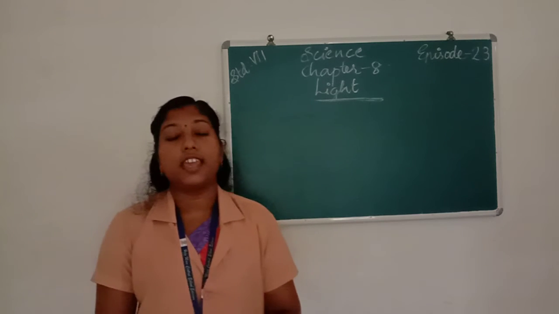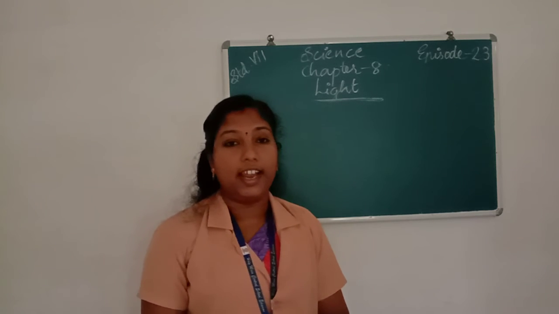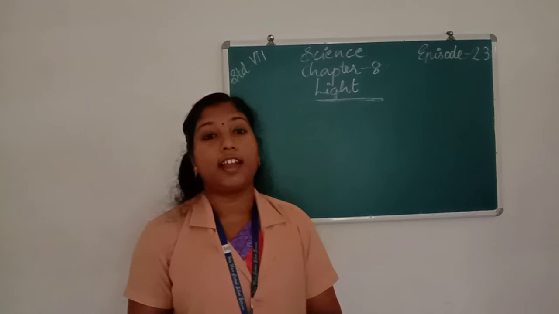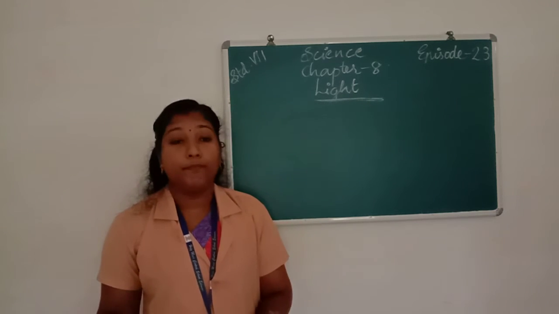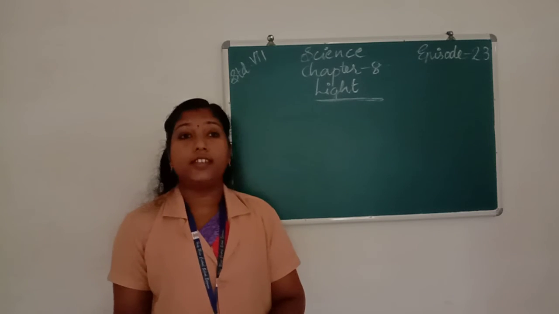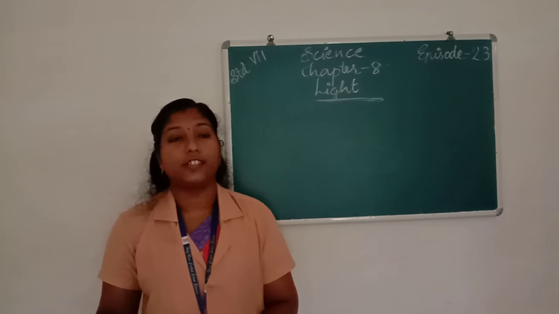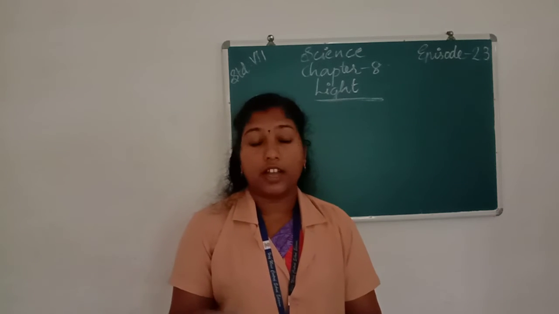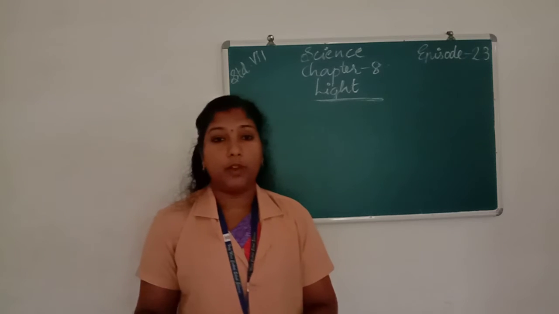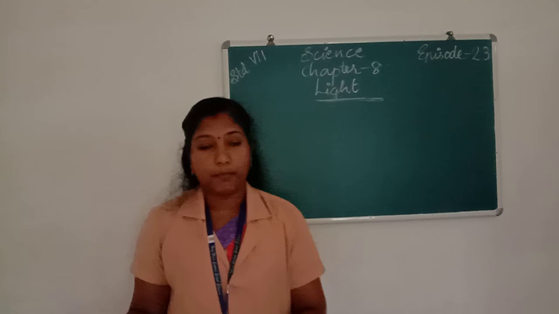Also, if we keep a CD in sunlight, we can see the 7 bands of colors. We can also make a color disc to prove that sunlight, which is white light, is a mixture of 7 colors. First, we take a cardboard in a circular shape, divide it into 7 equal parts, and give the VIBGYOR colors to each portion.